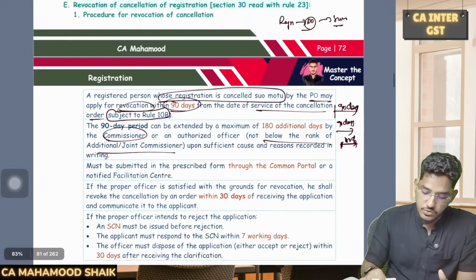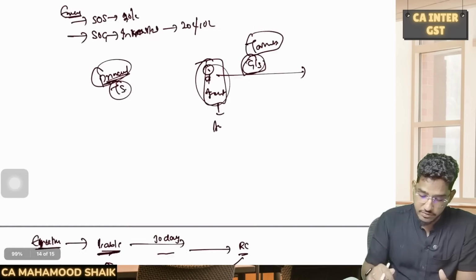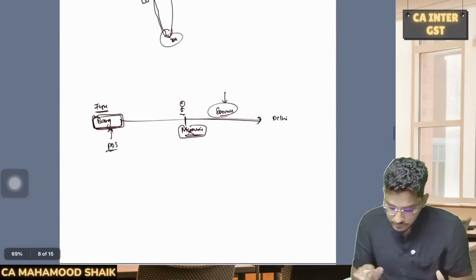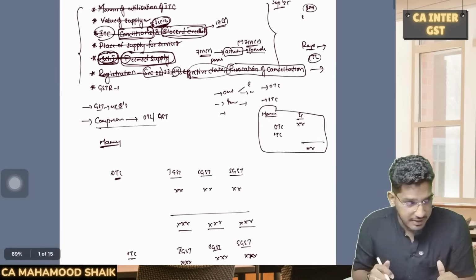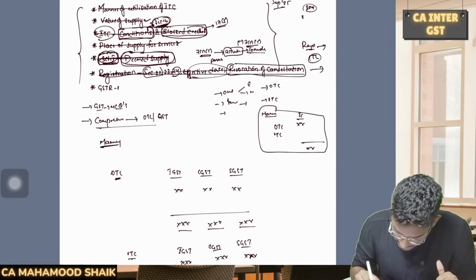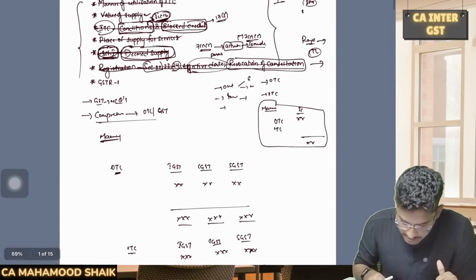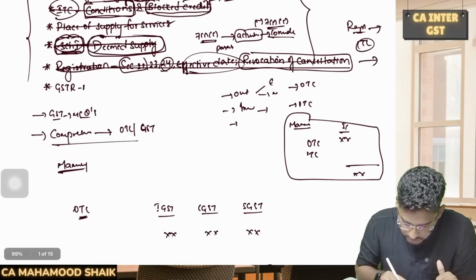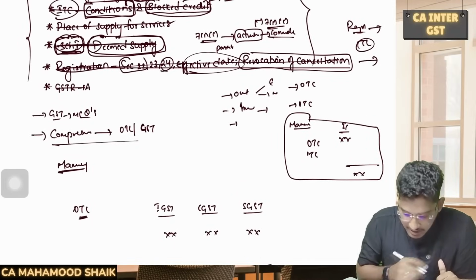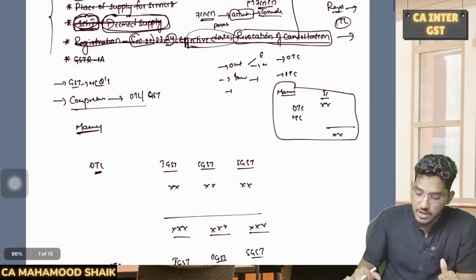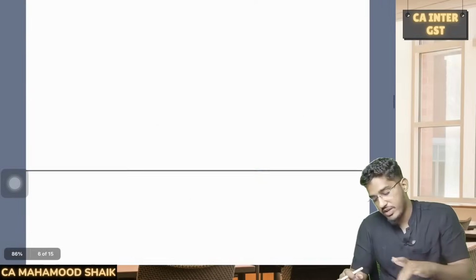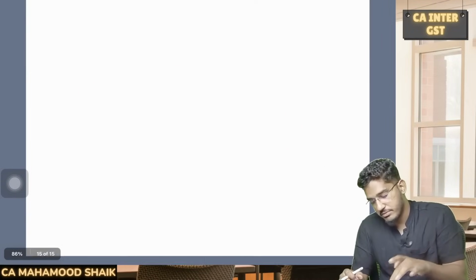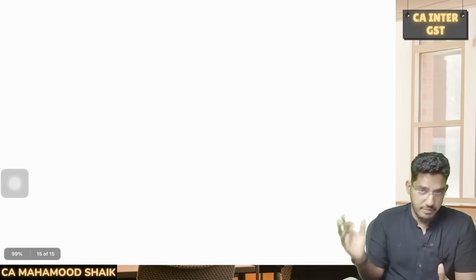Clear? So with this, I have thought of covering these contents in the registration chapter, which we have successfully done. So now the next one, one more last concept from the returns chapter, I want to cover one small portion. GSTR 1A I want to cover. I don't know why, but I have a gut feeling that they might ask a question from this. So that's why I'm revising this part.